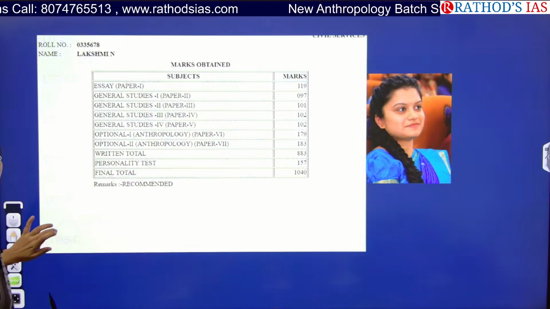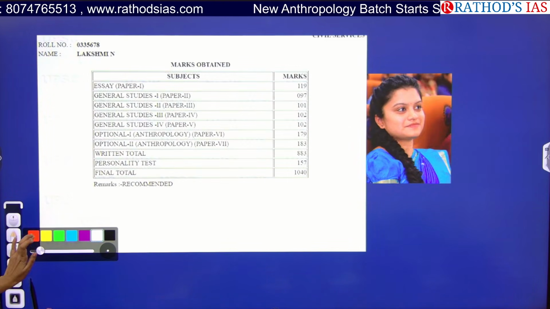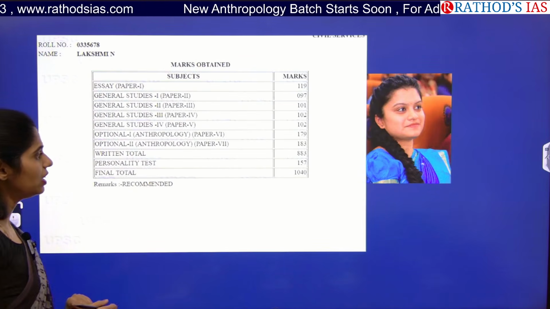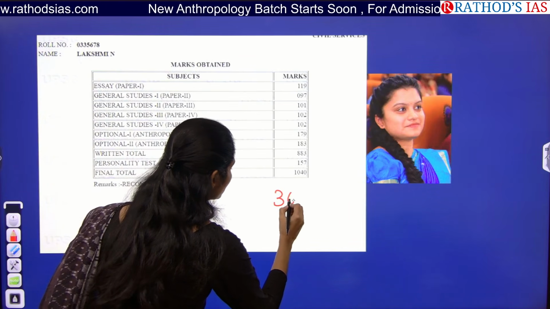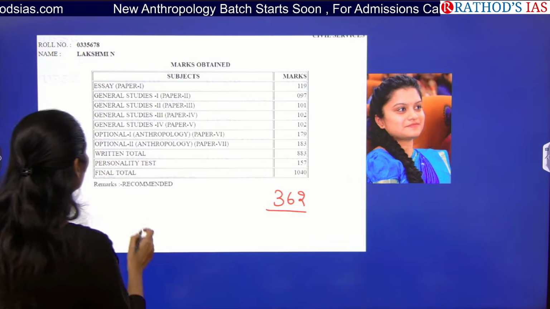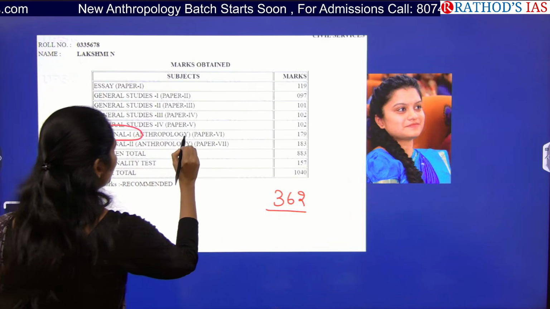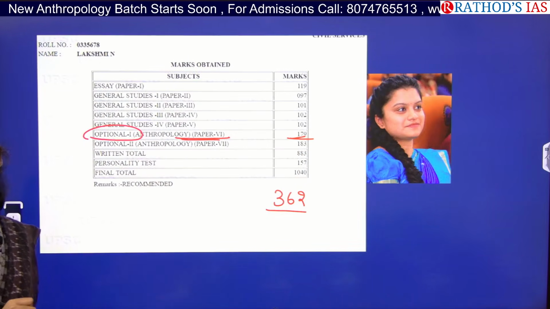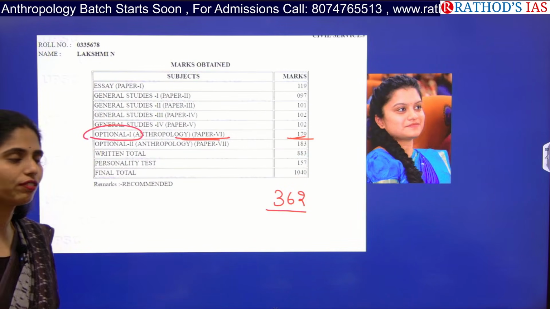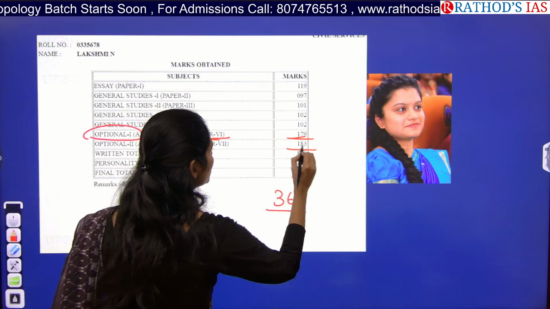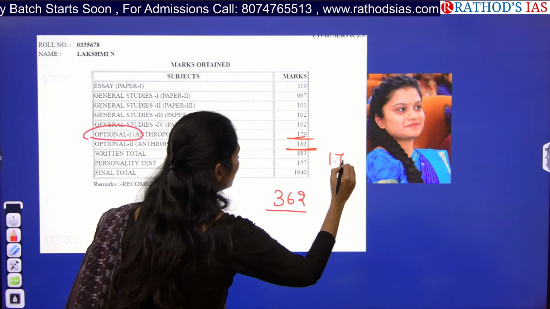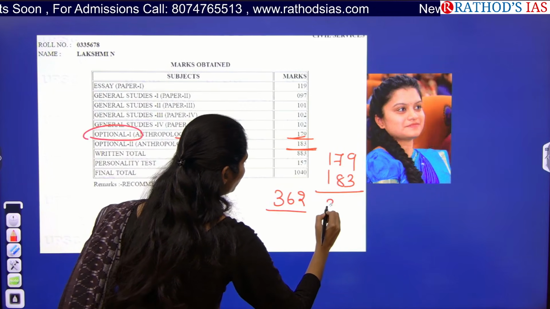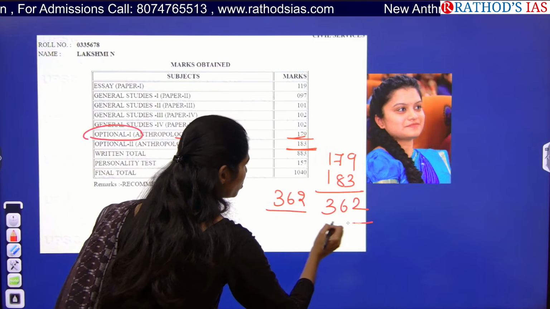Okay. And next, I want to show you the evidence of a topper. She is Lakshmi, and in 2018 she got 362 marks in anthropology. In paper 1 of anthropology she scored 179 marks out of 250, and in paper 2 she scored 183. 179 in paper 1 and 183 in paper 2, total 362 marks.